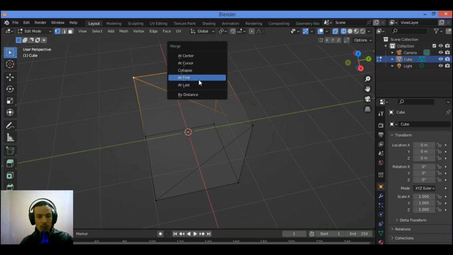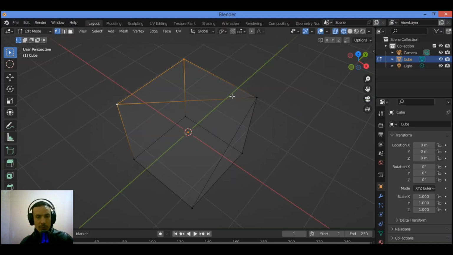The last two options over there, At First and At Last, are probably the most common options when merging vertices. This allows us to essentially move one of the vertices to the position of the other and merge at that point. The requirement of one vertex to be active just means that we have to shift-click the last of them in order for it to be the active element. Then these two options show up in the menu.